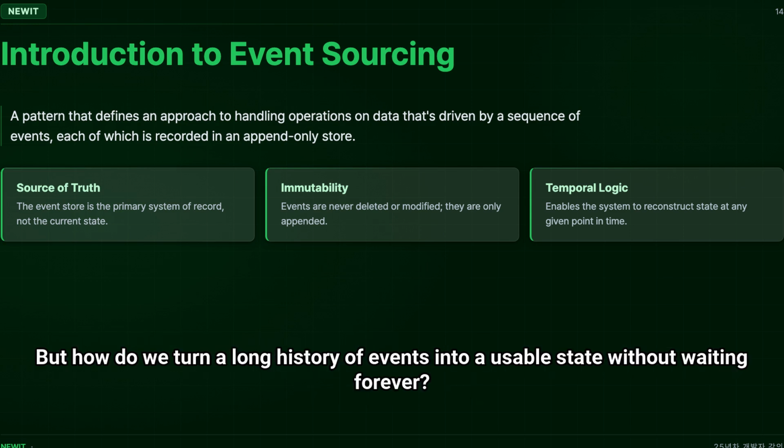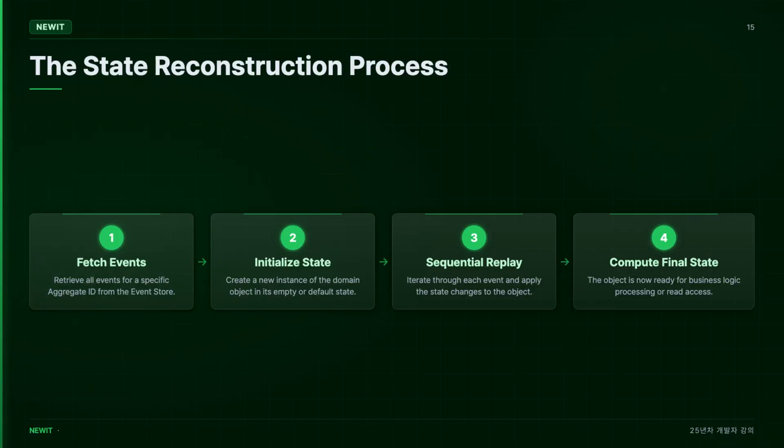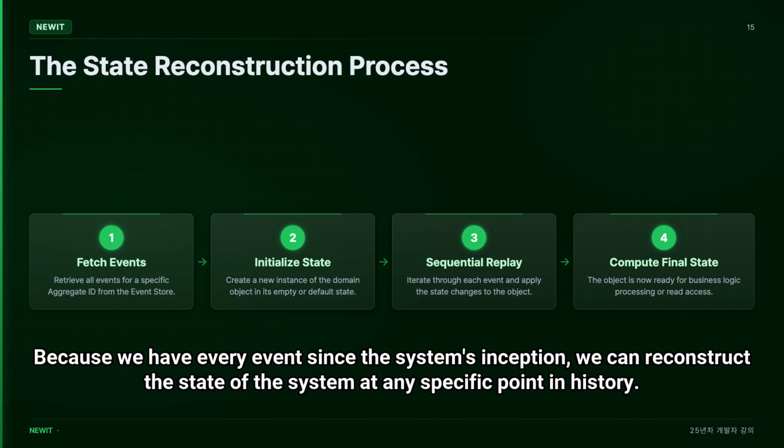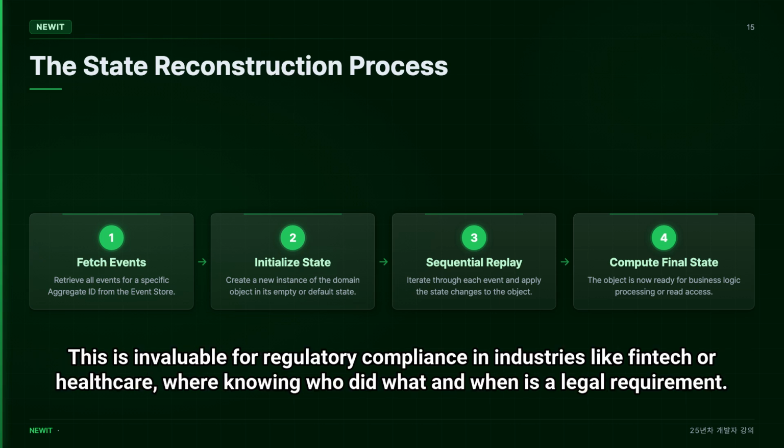But how do we turn a long history of events into a usable state without waiting forever? One of the most powerful features of event sourcing is the ability to perform time travel debugging and comprehensive auditing. Because we have every event since the system's inception, we can reconstruct the state of the system at any specific point in history. This is invaluable for regulatory compliance in industries like fintech or healthcare, where knowing who did what and when is a legal requirement.